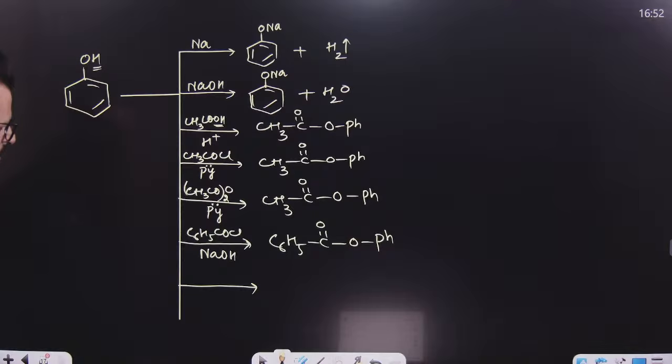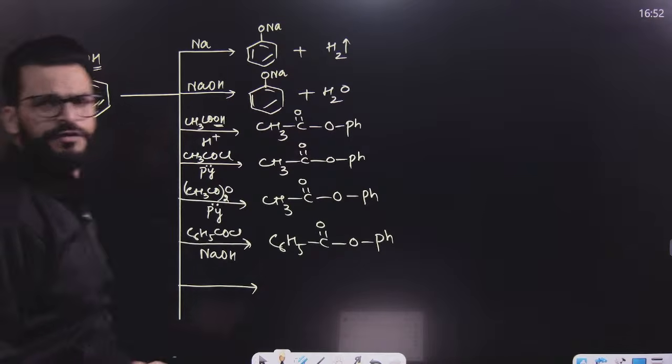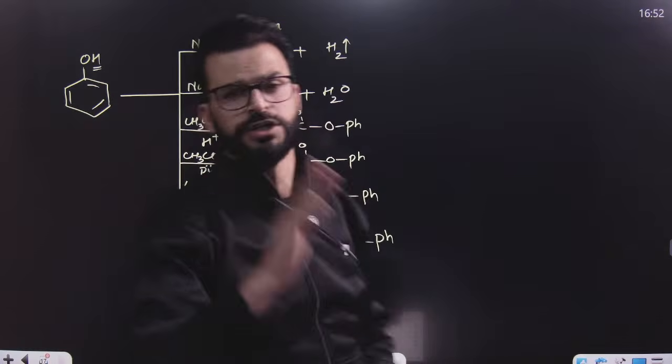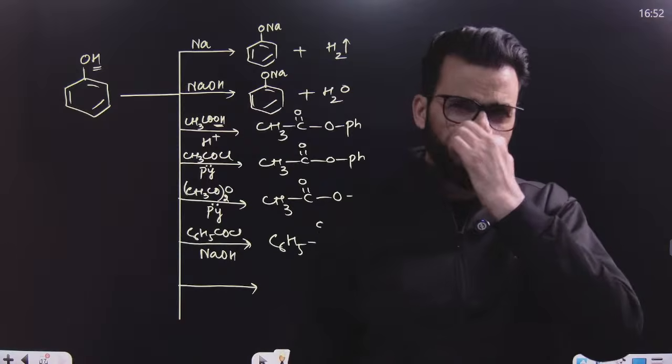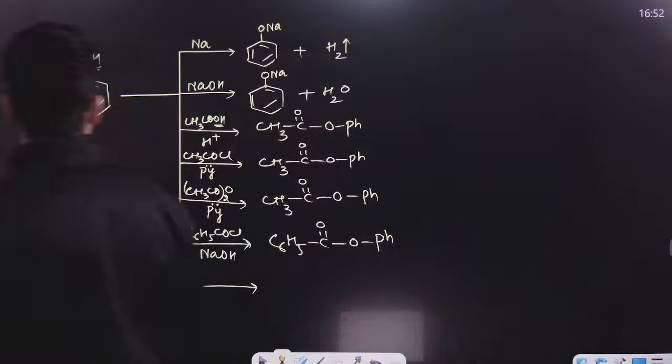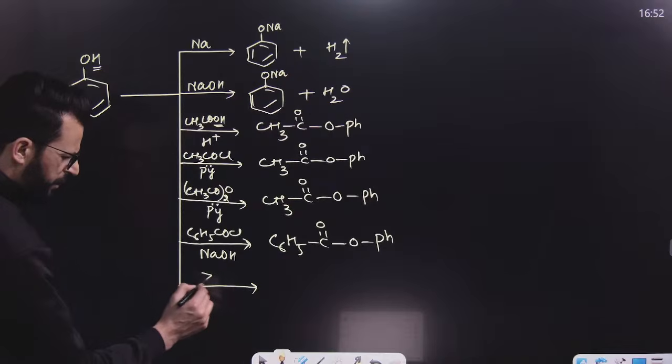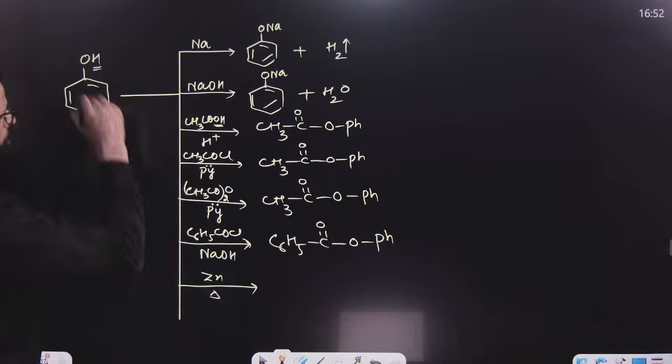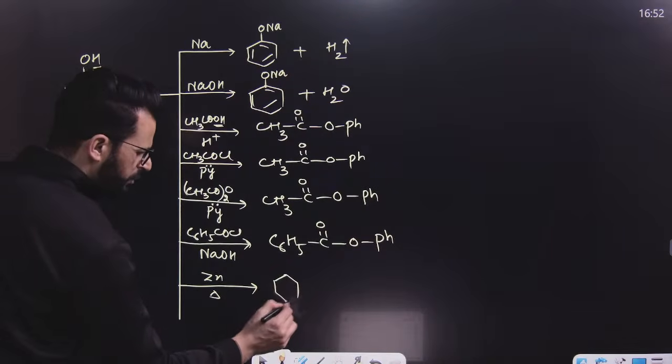After that, my dear lovely students, have a look. These reactions were because of this hydrogen. Then there will be reactions because of the OH group. But generally, phenols do not show such reactions. Alcohols show such reactions. After that, we will be having a few reactions. For example, we will be having oxidation. We will be having reduction. For example, if we treat it with zinc and heat, then oxygen will be lost and it will result in the formation of benzene.